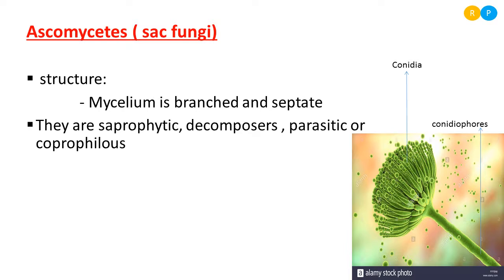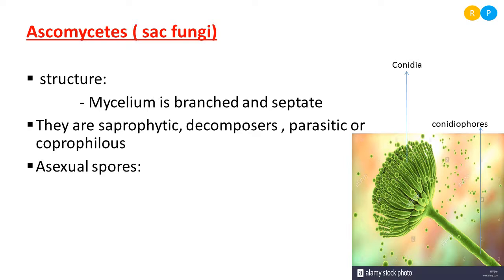So there are different modes of nutrition we can see in the members of Ascomycetes. Some are saprophytes, some are decomposers, some are parasitic, some are coprophilous. Then how do they reproduce? During asexual reproduction, the fungi form spores.